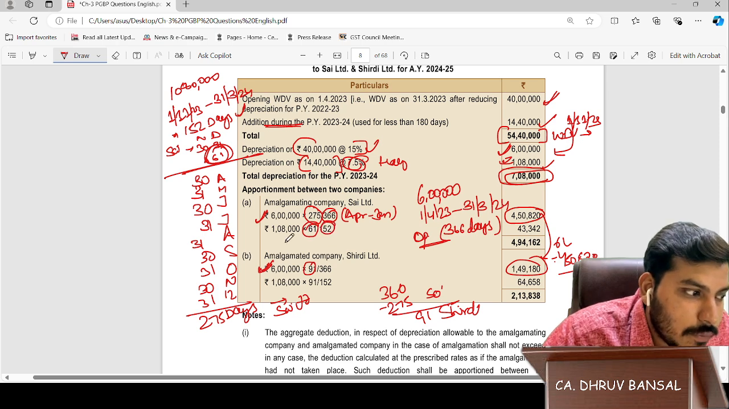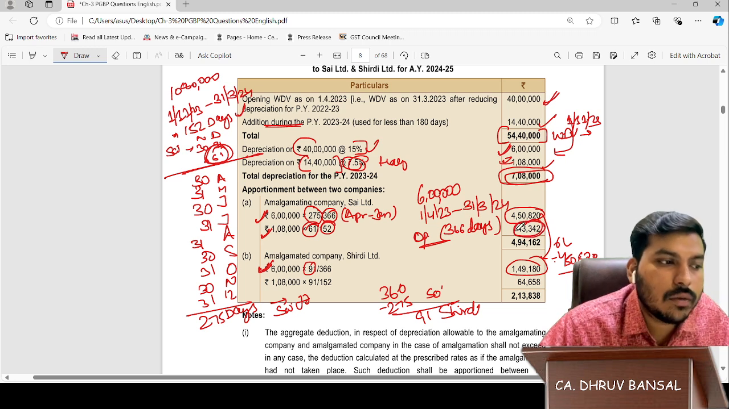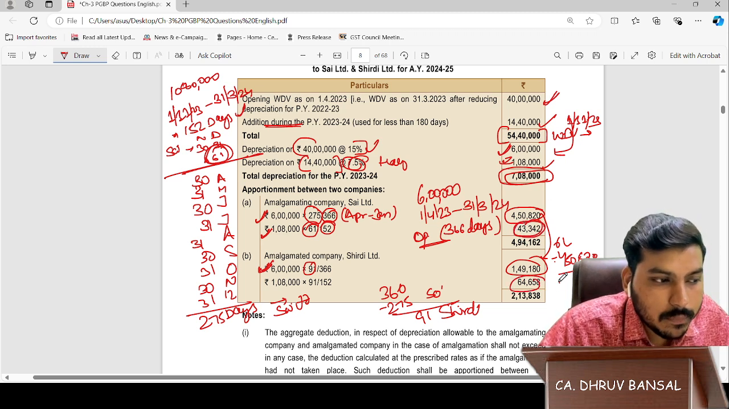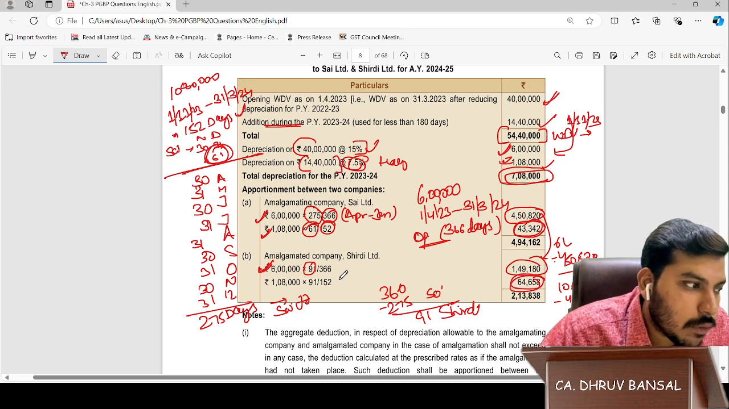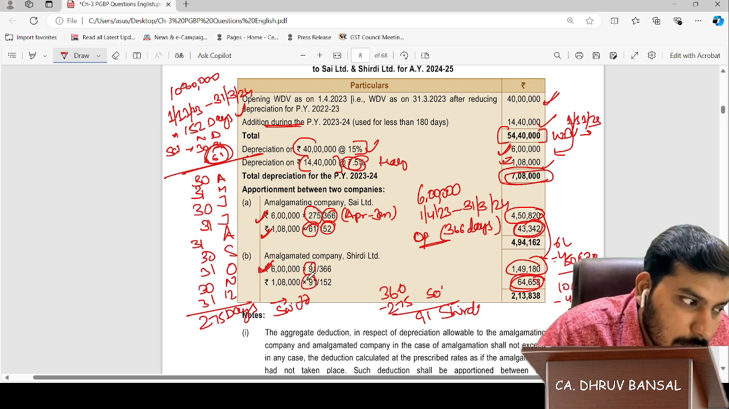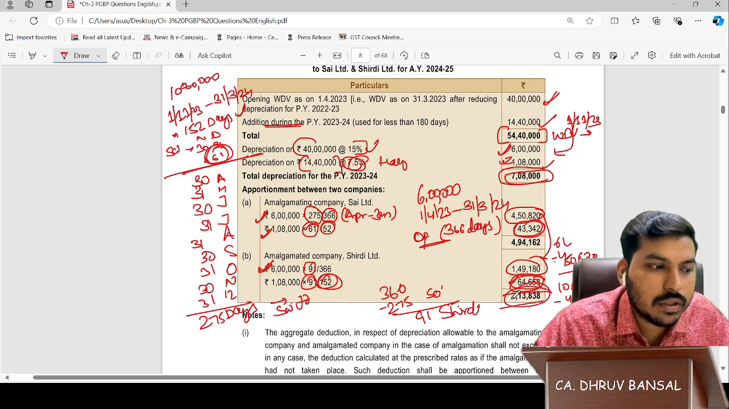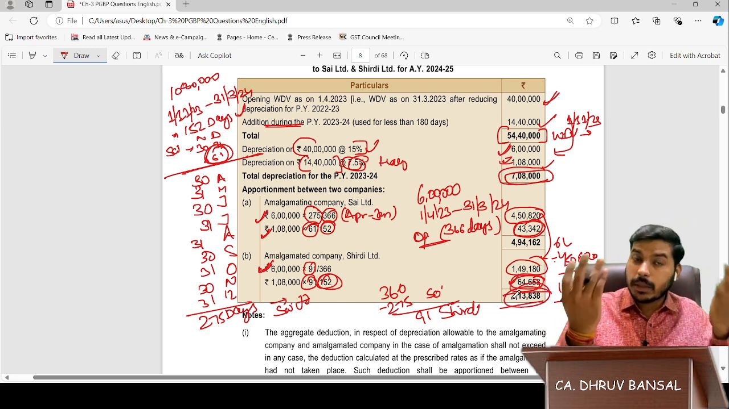From base total 152, out of 1,08,000, total 43,342. You can calculate this by 1,08,000 minus 43,342, the remaining balance will come. Or you can also calculate for January, February, March, it comes to 91 days, same, and total 152 days are there. 64,000 total depreciation calculation. Very simple question, but conceptual question.